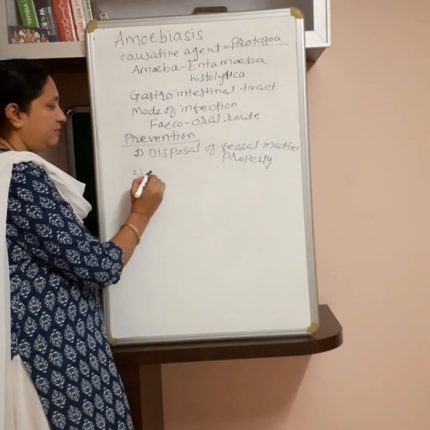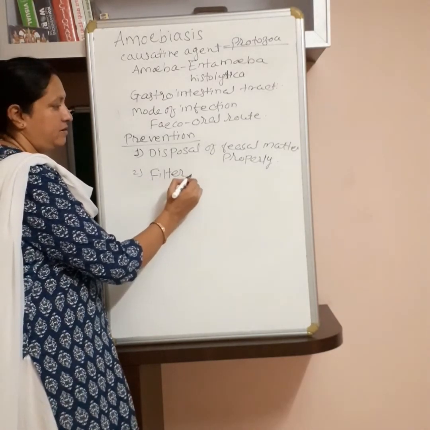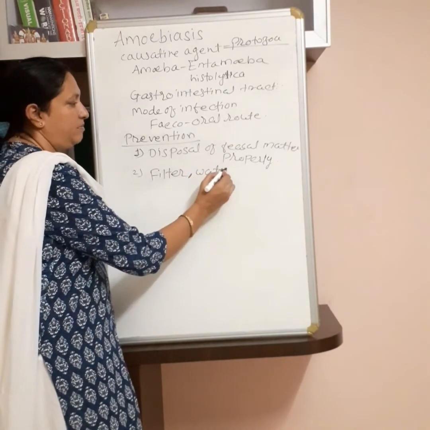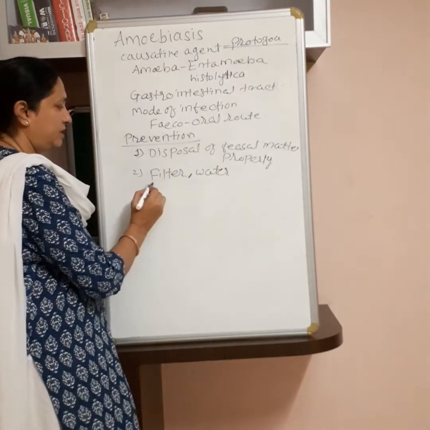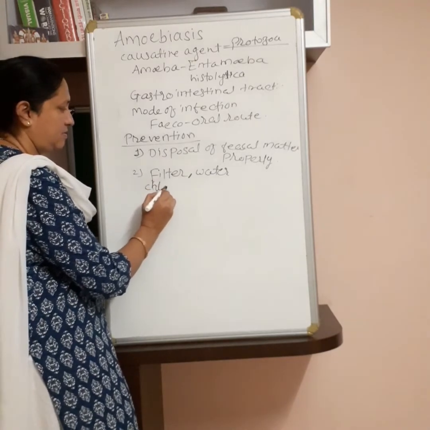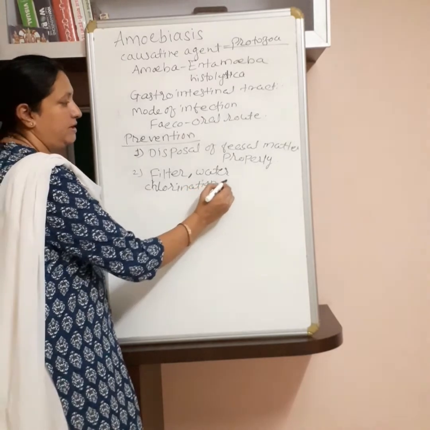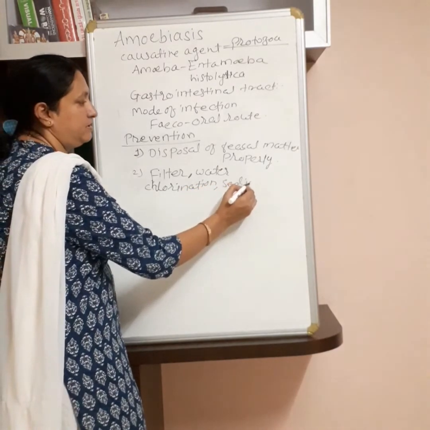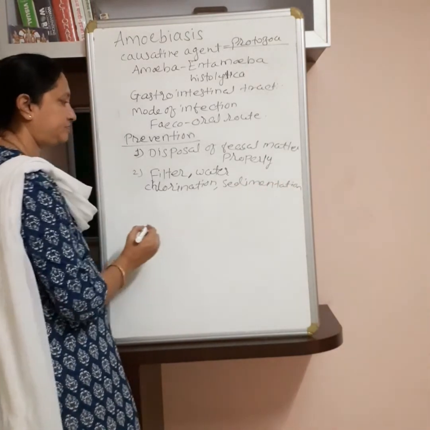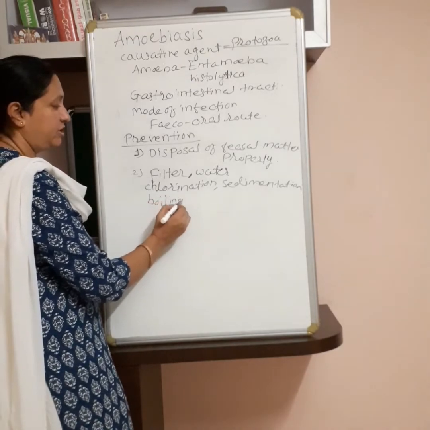Then filter the water, chlorination, sedimentation, then use of boiled water.